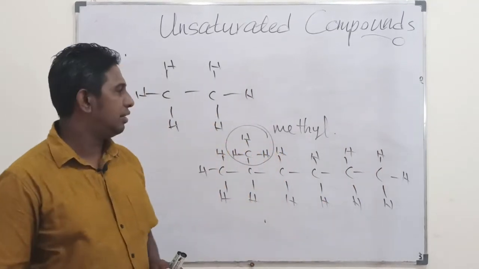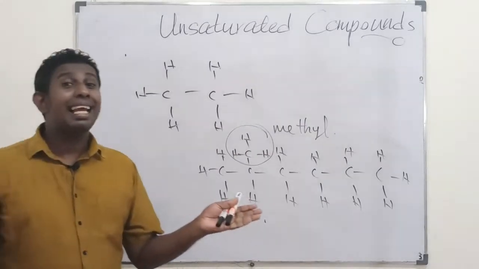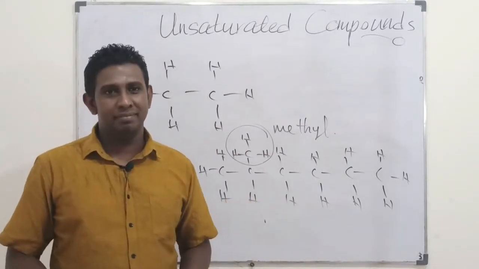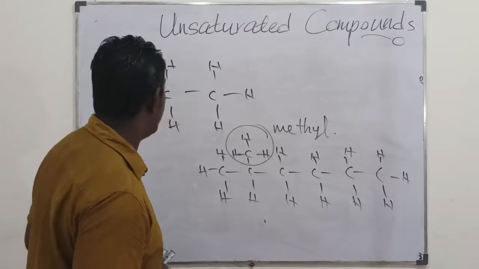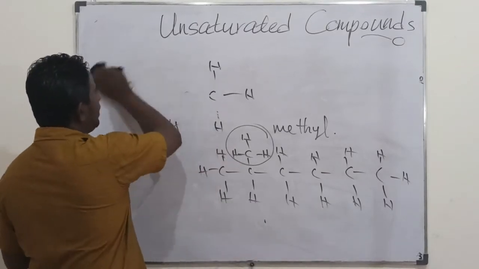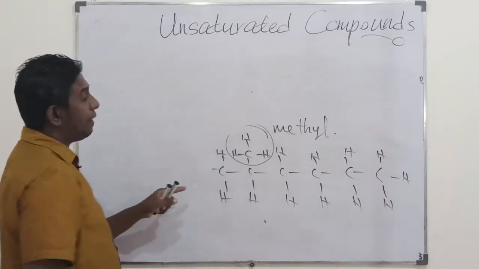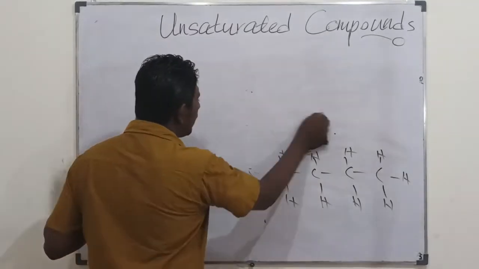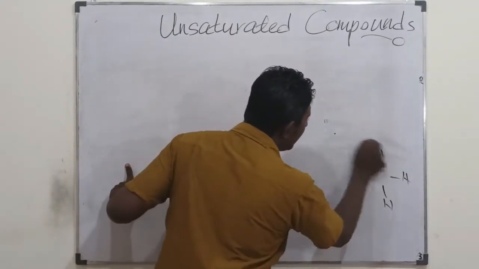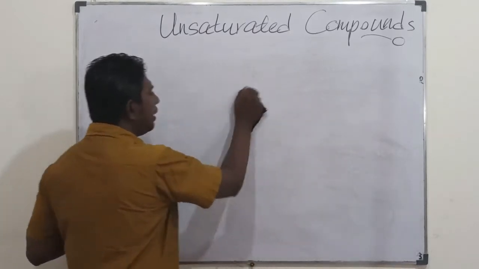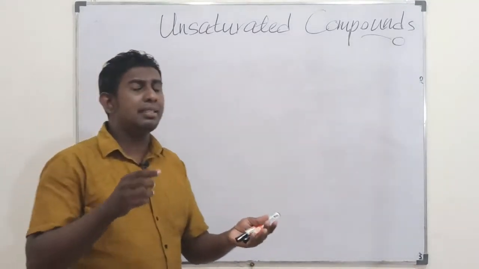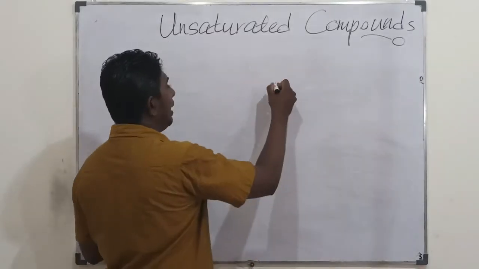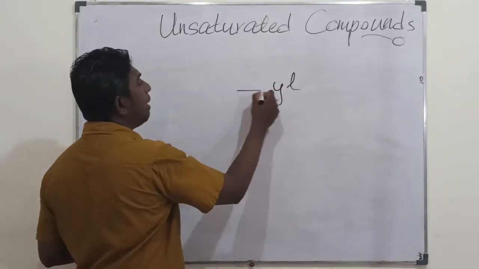So such are referred to as alkyl groups. When we check for the possible alkyl group, as I have named it here as methyl, based on the number of carbons you find within an alkyl group, you would add the suffix yl to the carbon number.